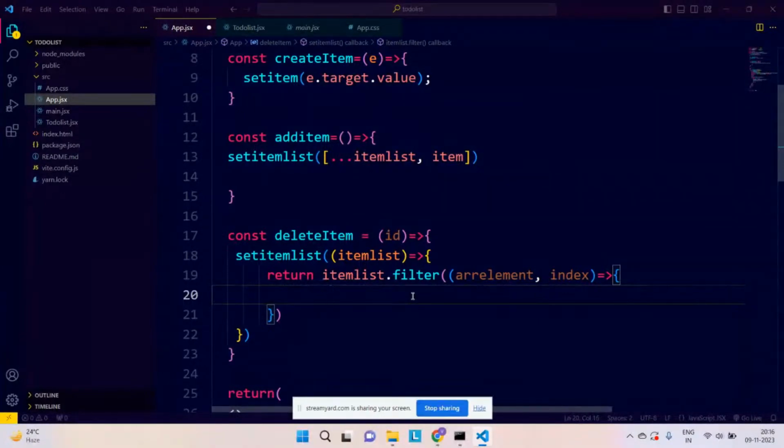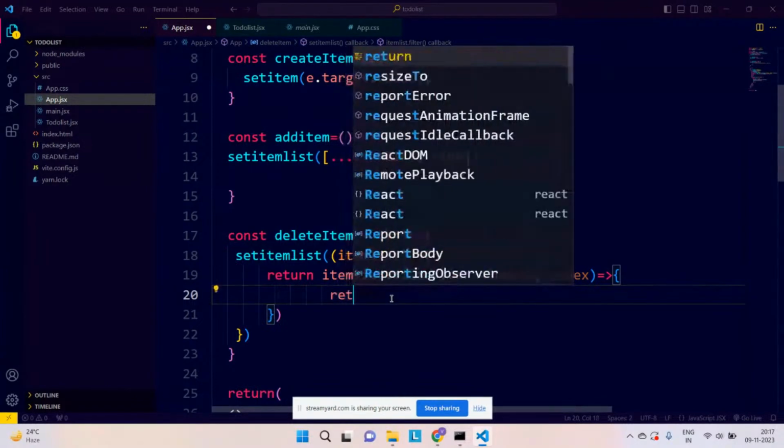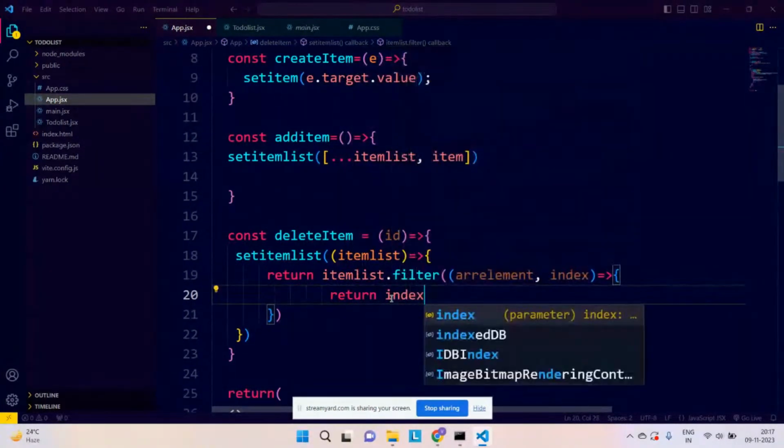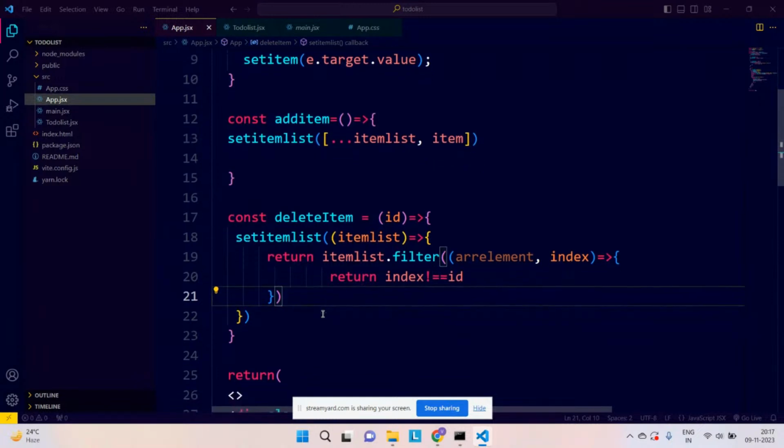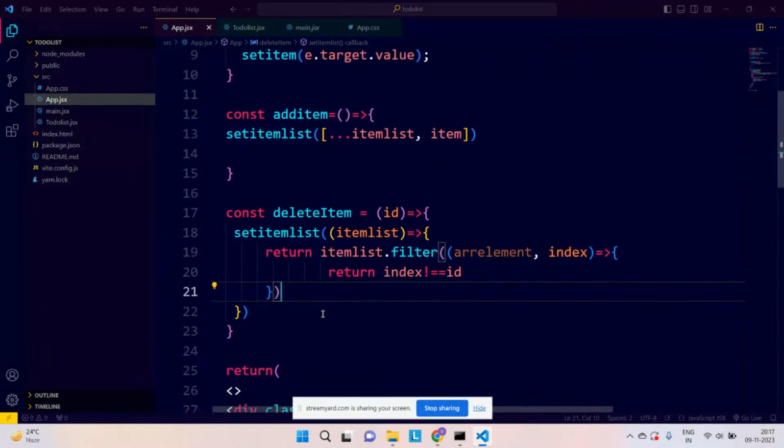Okay. So now what should this method return? If I say if my index is not equal to id, the id is coming from whatever button I'm clicking. So I want to return all such items where my ID is not matching with my existing items. And wherever it is matching, this method will filter it out. That is what I want.